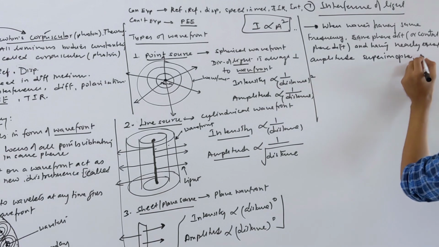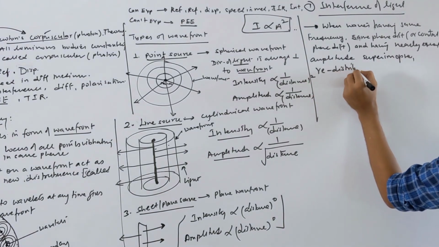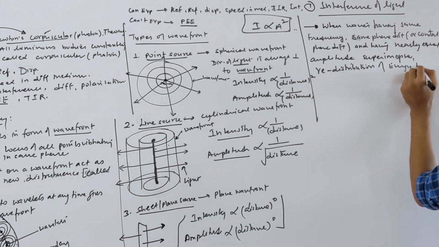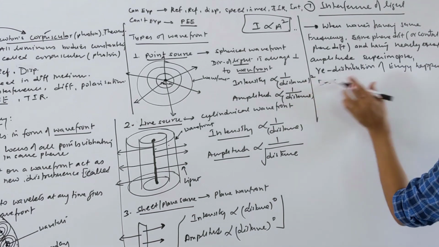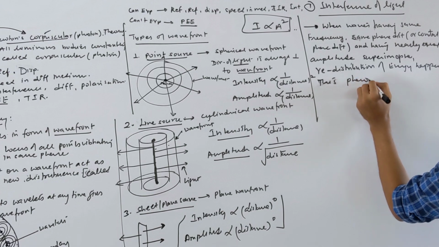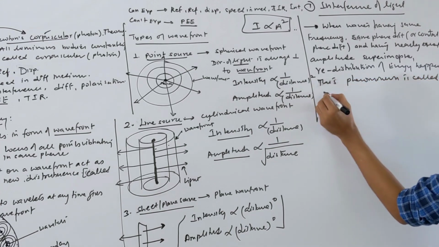Redistribution of energy happens. This phenomenon is called interference.